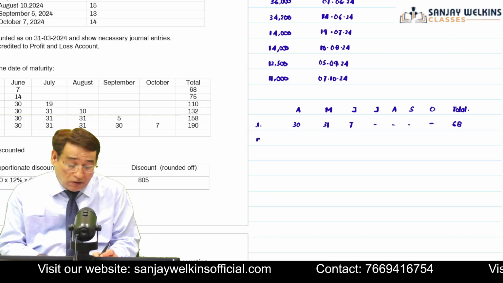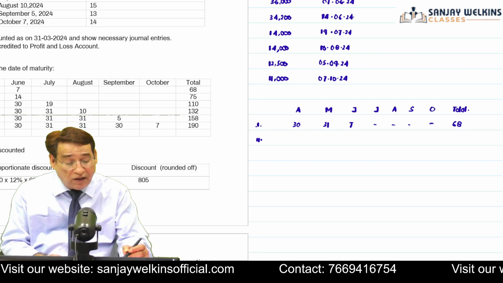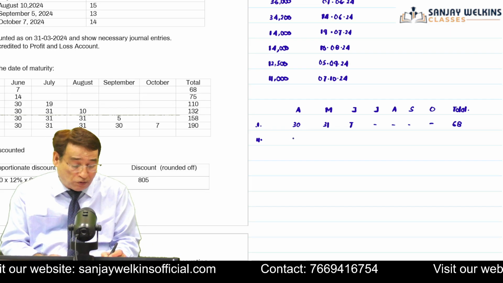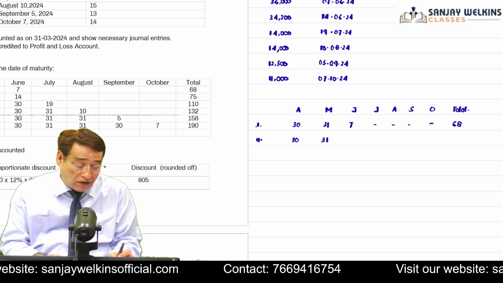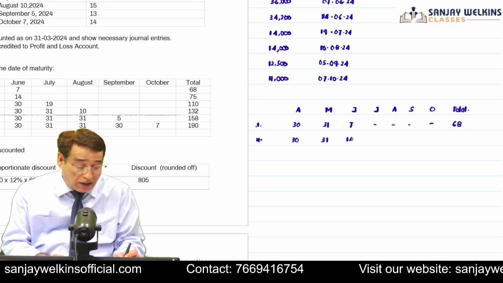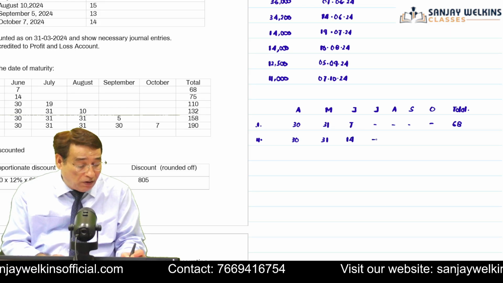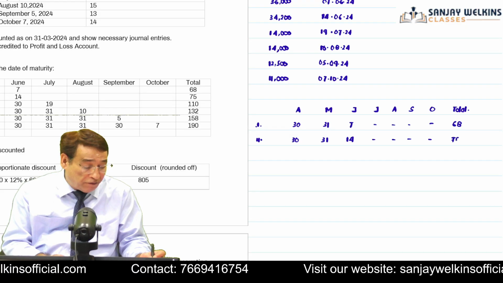And so on. Similarly, you will move over to the second bill. As far as the second bill is concerned, its maturity date is 14th of June. So 30 days in April, 31 days in May, and 14 days I am going to write here in the month of June. So this time it will be equal to 75 days.